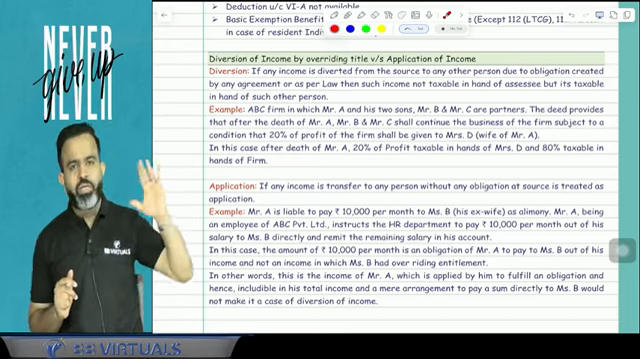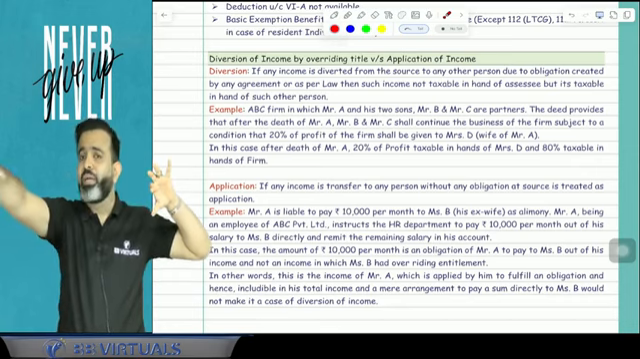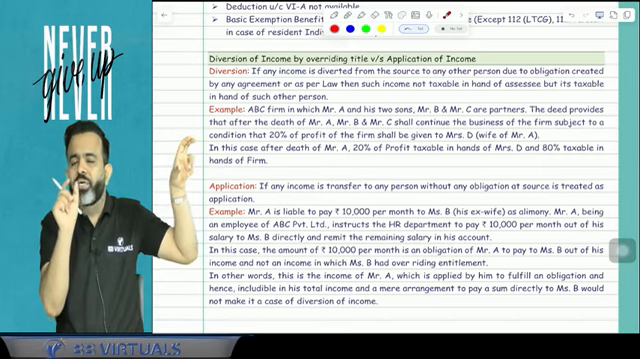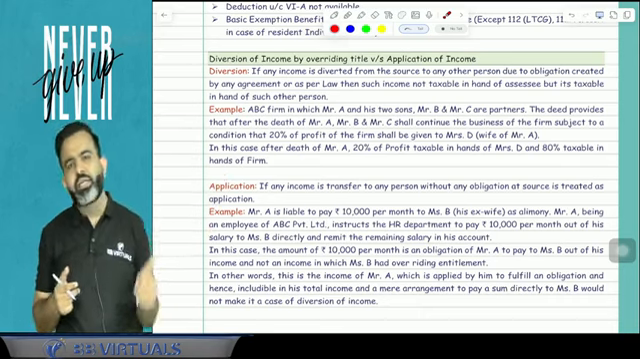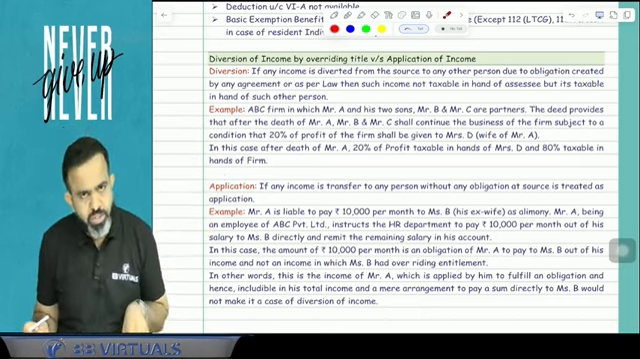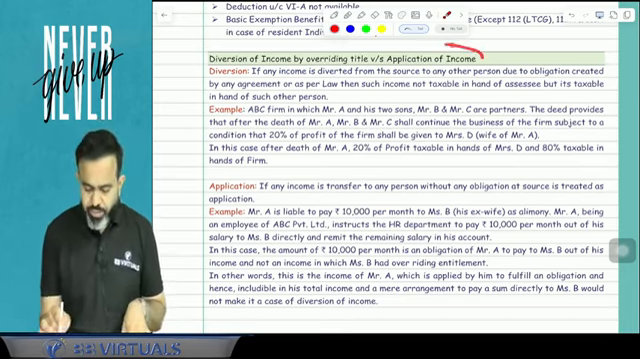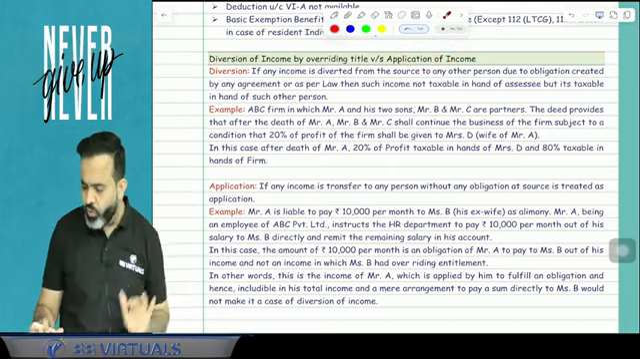Now suppose he told his employer to pay some amount to his wife directly. Even if he is paying directly, it is not binding, a condition is not created at the source, so the total salary will be taxable in the hands of the husband only, and guys, it will not be taxable in the hands of the wife. That is called application of income. So here guys, two examples are given. If you read it, then you will be able to understand.